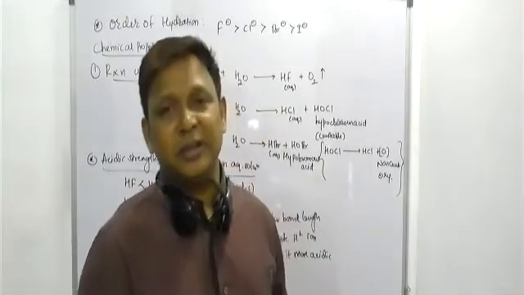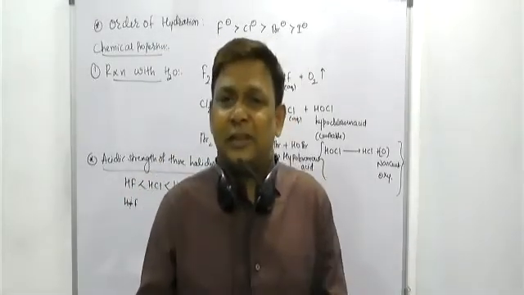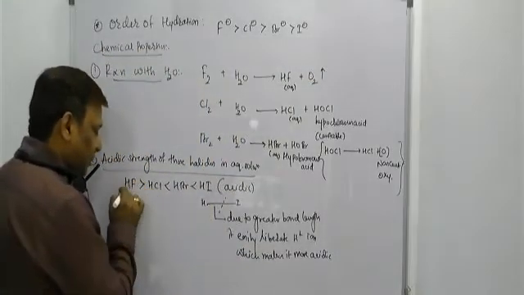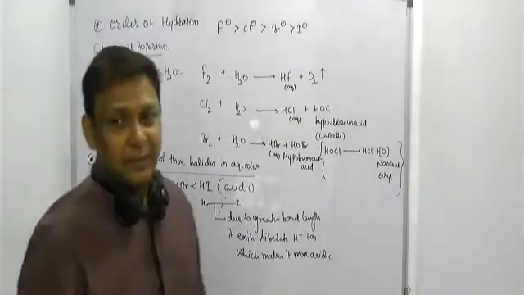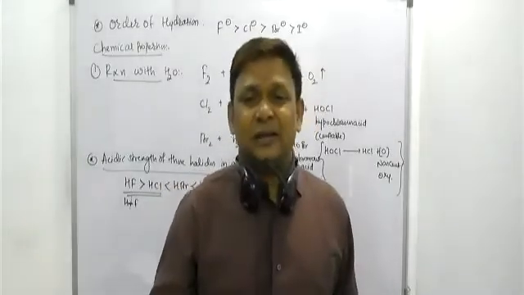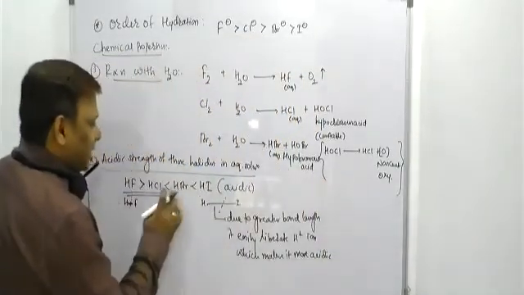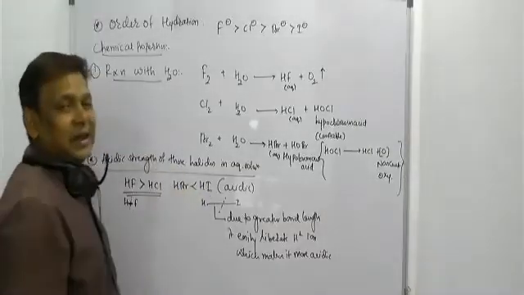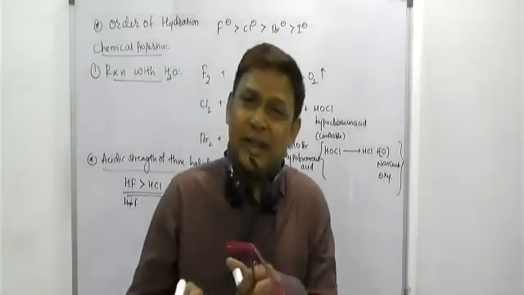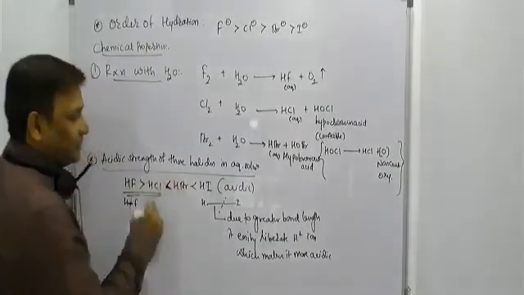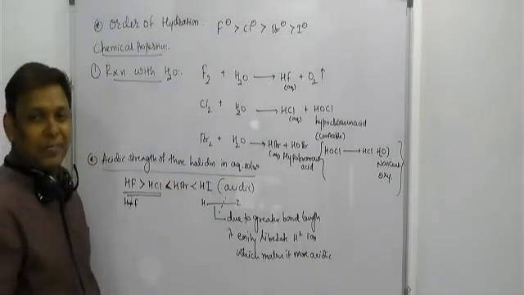But I will tell you, one change is there. Between HF and HCl, HF is more acidic in nature than HCl. Yes beta, HF is more acidic in nature than HCl. But among HI and HBr, HI is more acidic in nature than HBr. But if you see HCl and HBr, HBr is more acidic in nature. See beta, the changes will be how.